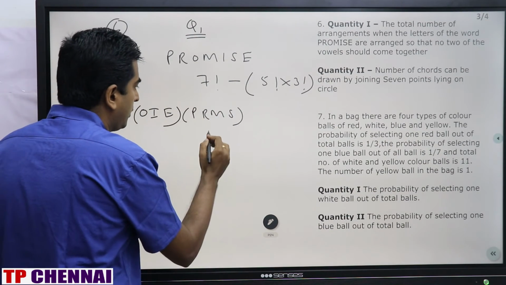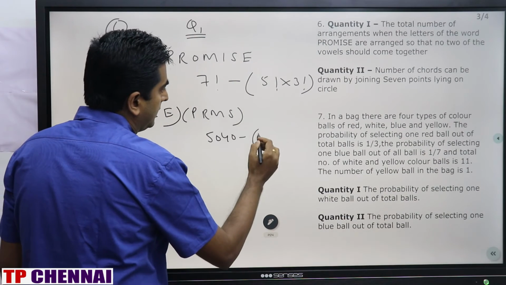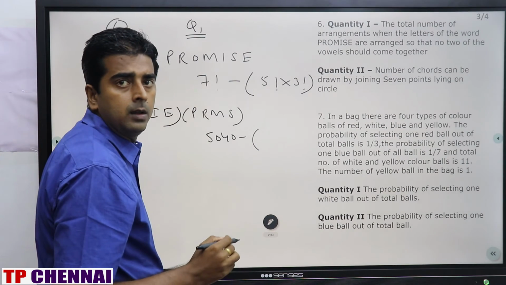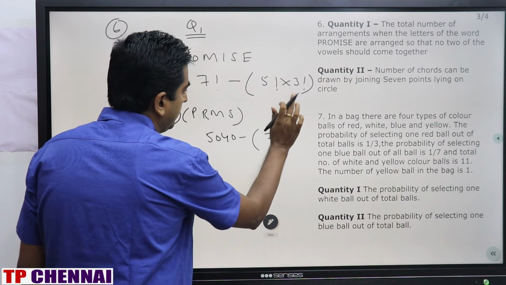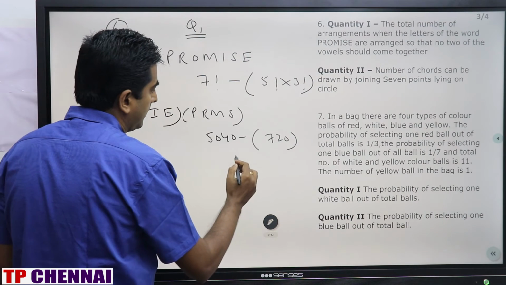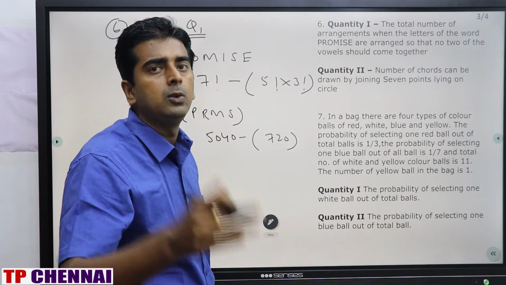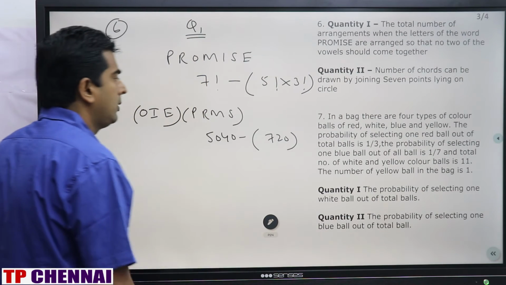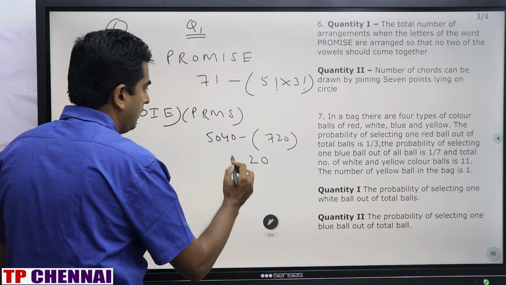What is the 7 factorial value? 5040 minus 5 factorial into 3 factorial. 5 factorial, what is the value? 5 into 4 into 3 into 2, which is 120. 120 into 6 is 720.